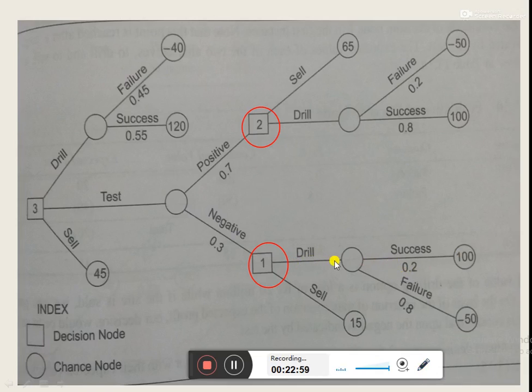In alternative 1, if the company opts for drilling, then there are two outcomes, success and failure. If the company gets success in drilling, then there would be an outcome of 100 rupees, and if it gets failure in drilling, then there would be a loss of 50 rupees. Similarly, if the company opts for the second option, that is selling, the company would get 15 rupees in return. With the help of this information, now we would calculate the expected value at this stage.